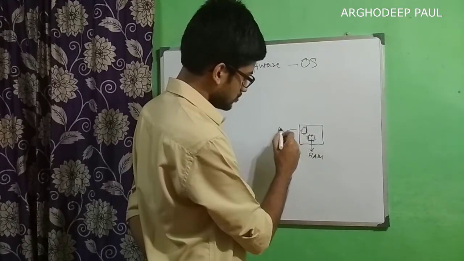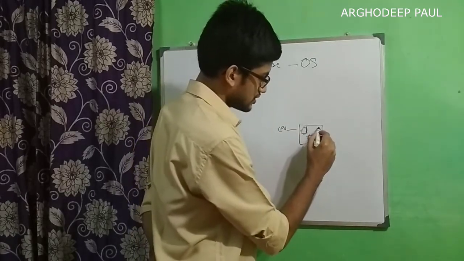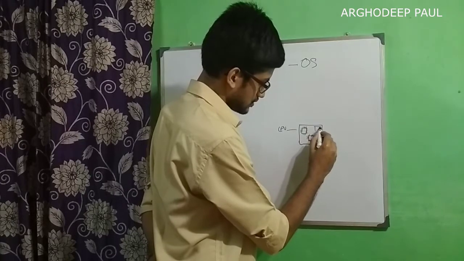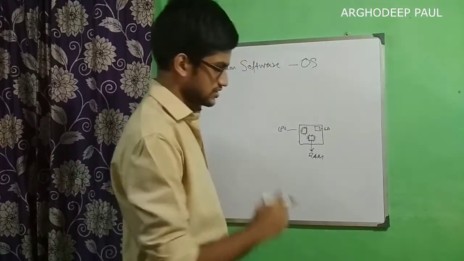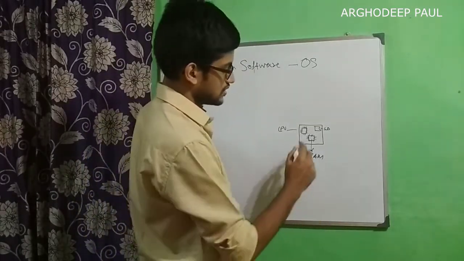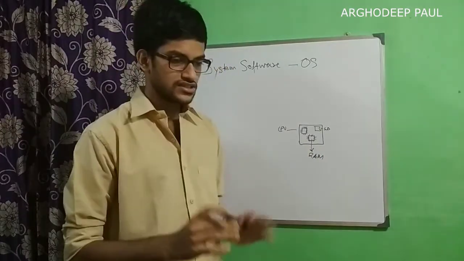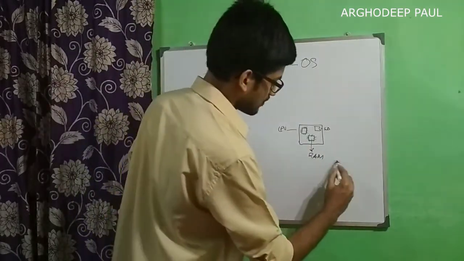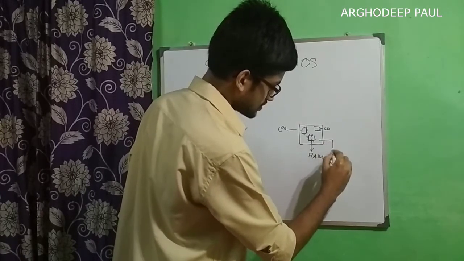This is the CPU and external memory as SD, or secondary memory as SD. And now we have input. Input can be anything like a keyboard, all those stylish mini keyboards. Let's say we have a keyboard. So this is an input.